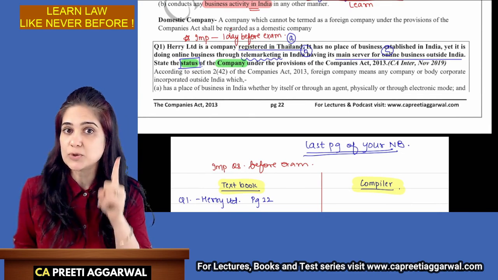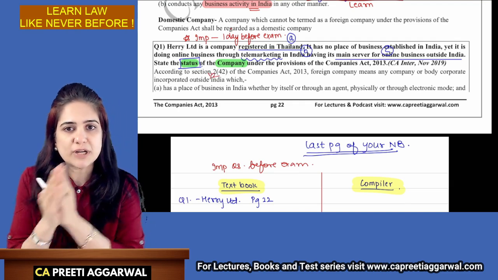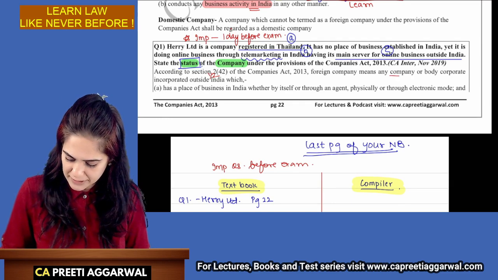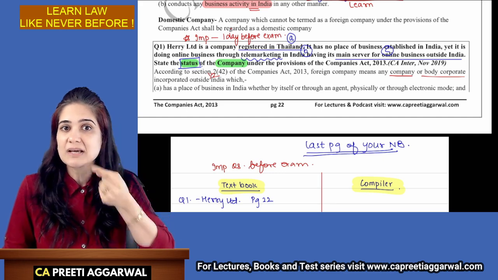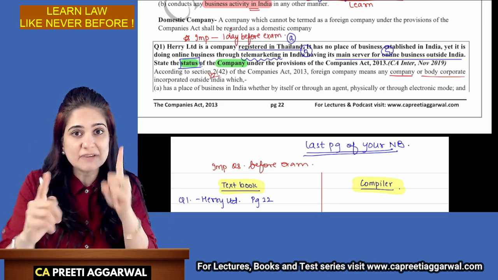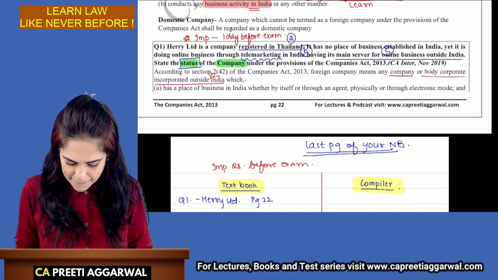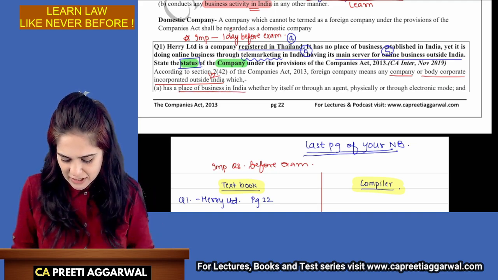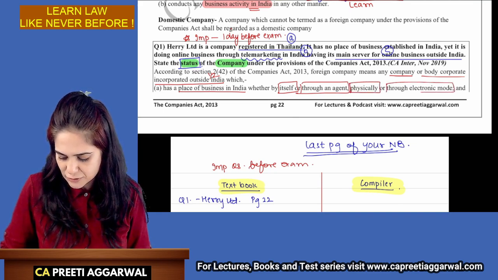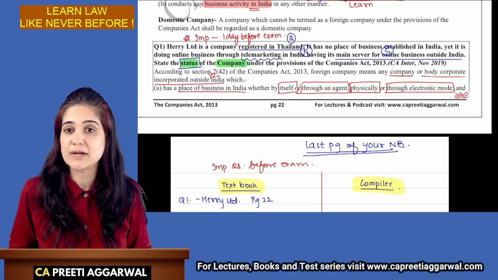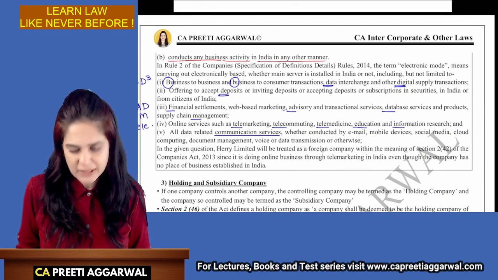I had mentioned that you need to learn the section number. So this will give you half mark. As per section 2, clause 42. Foreign company means a company or a body corporate. See, now these are the keywords. Automatically my mind starts recollecting the keywords and we start identifying with it. It is a company or a body corporate incorporated outside India. It has a place of business in India, whether by itself or through agent. It may be present physically or through electronic mode. And I had highlighted the word and it conducts any business activity in India in any other manner.